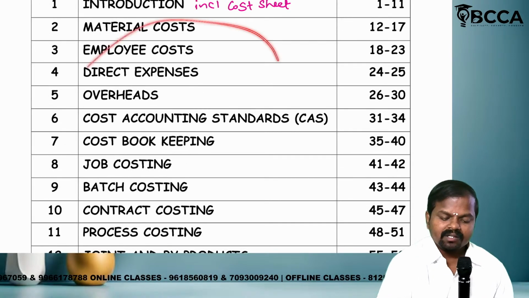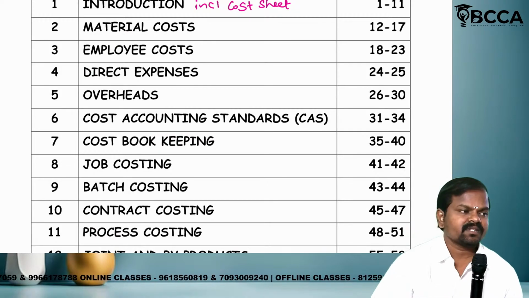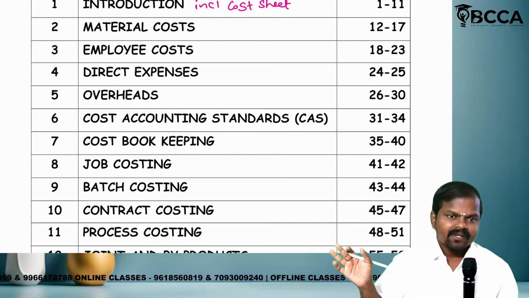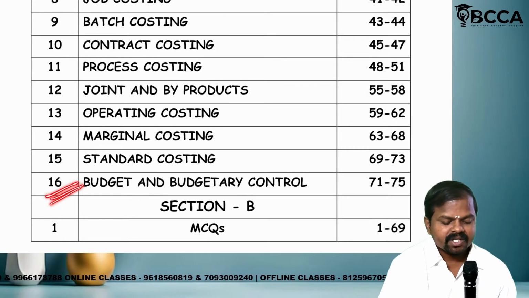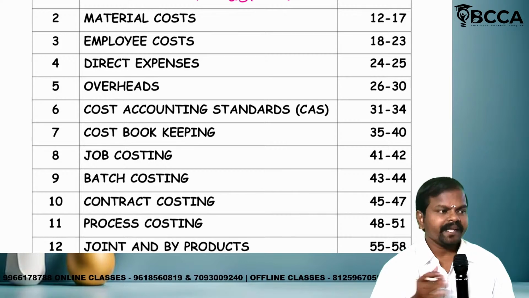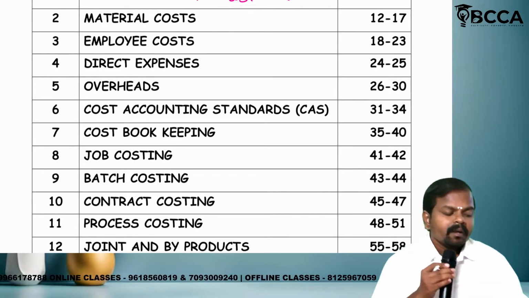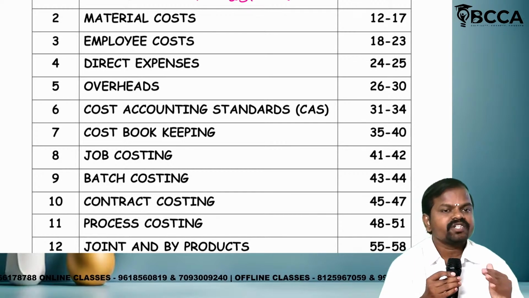These are the chapters that will be covered under our syllabus. Our official CMA Inter syllabus consists of how many chapters? 16 chapters. Is it clear? Clear? See, CMA Inter costing is a major foundation step for your career.